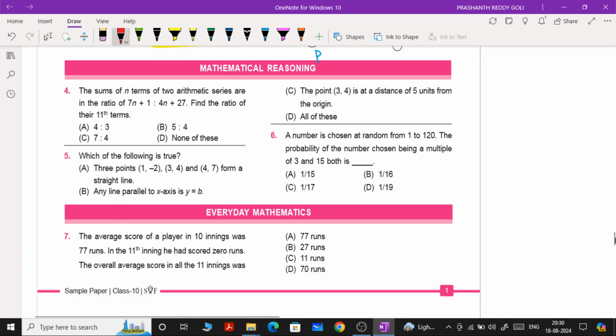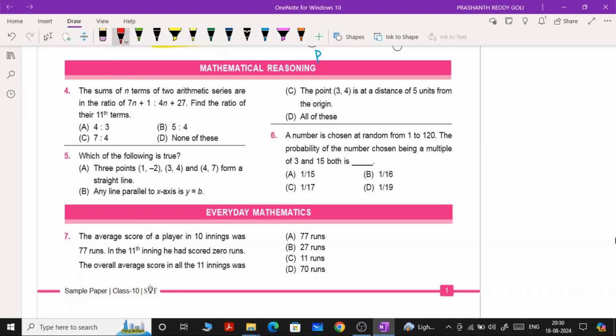The sums of n terms of two arithmetic series. Wow, the question is based on progressions. The sums of n terms of two arithmetic series are in the ratio of 7n plus 1 and 4n plus 27. Find the ratio of the 11th terms. We are asked to find the ratio of the 11th terms.